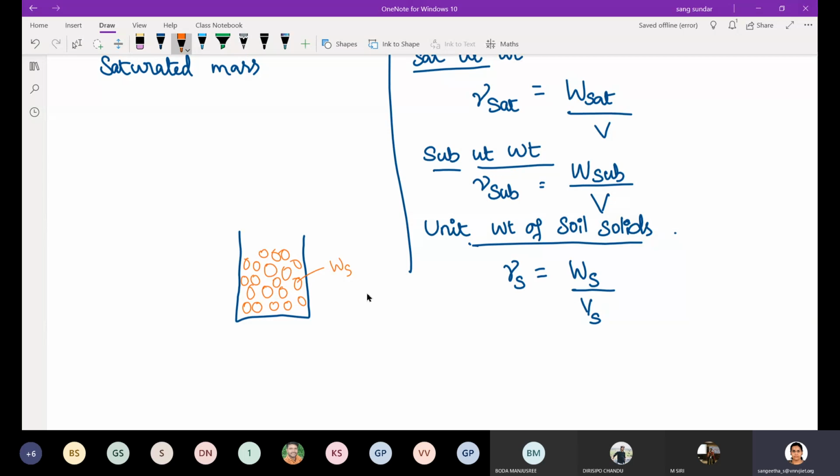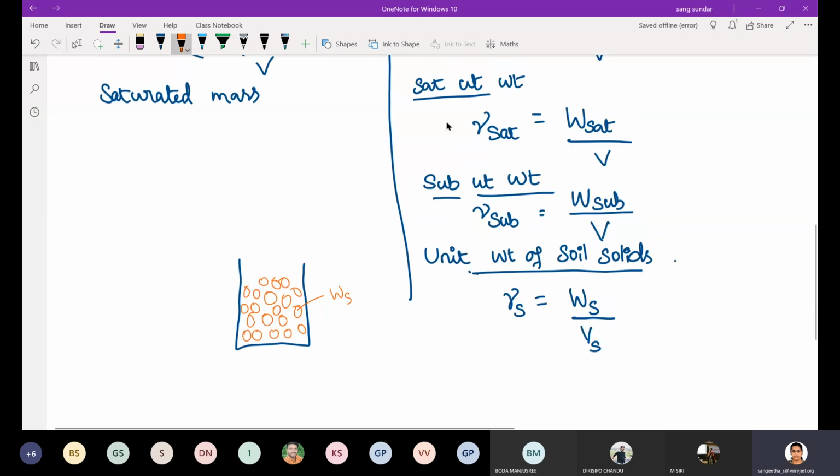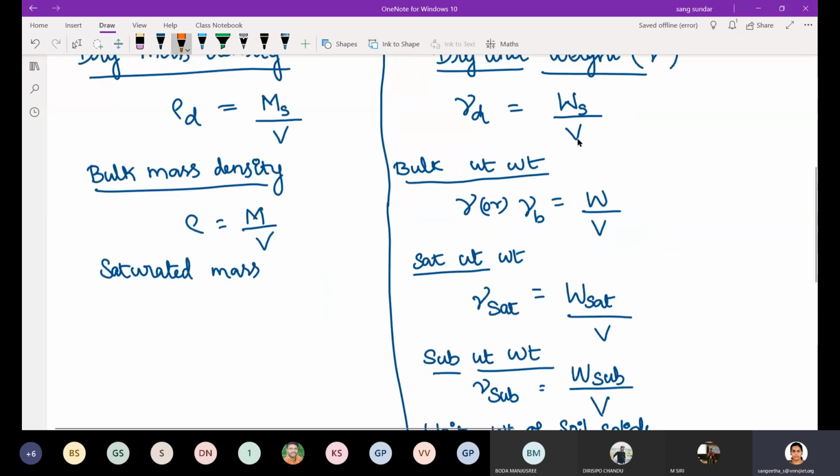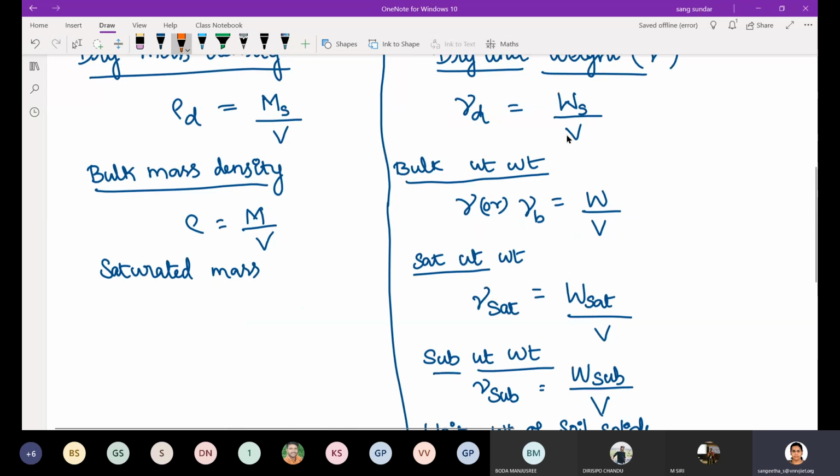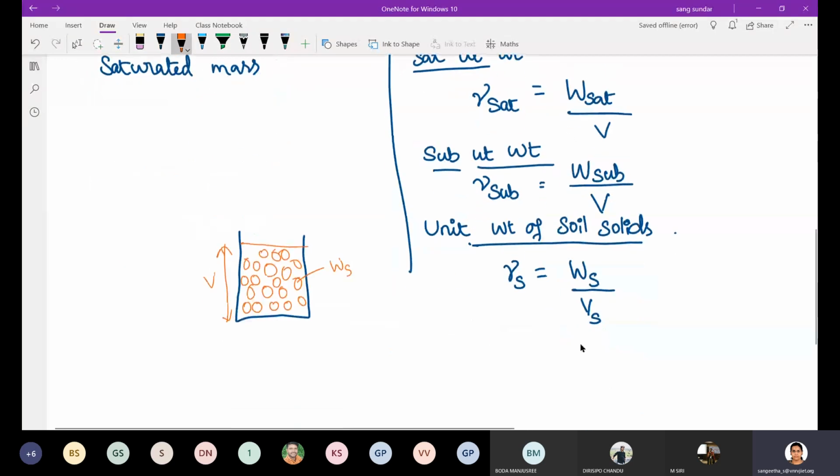In the case of dry unit weight gamma D, we divide it by the volume of this container, the initial volume. Whereas in the case of the unit weight of soil solids, we divide it by the volume occupied just by the soil's solid particles.